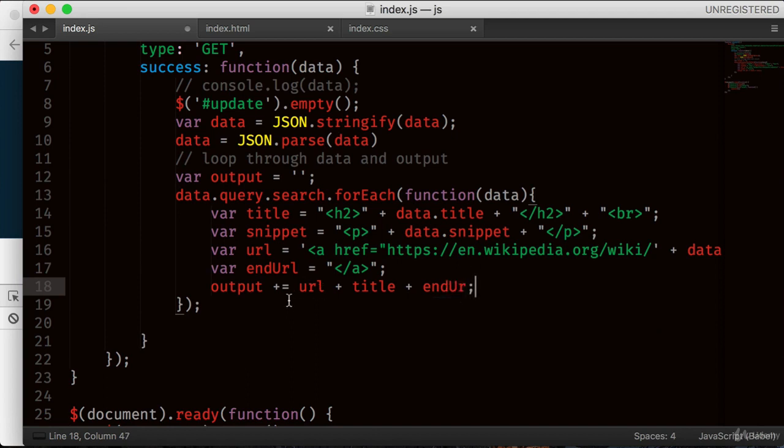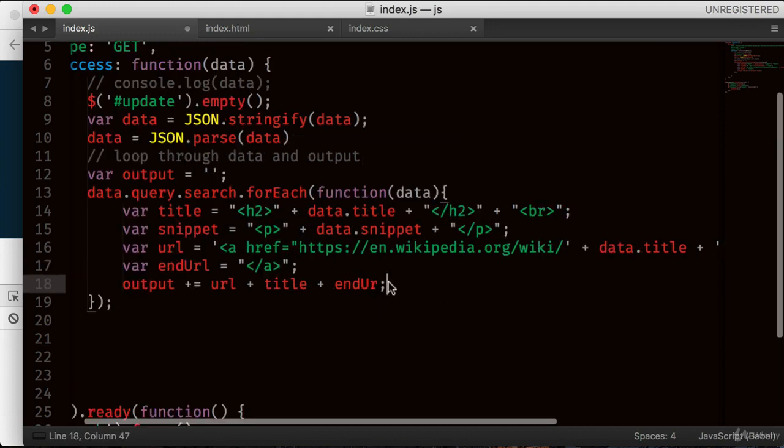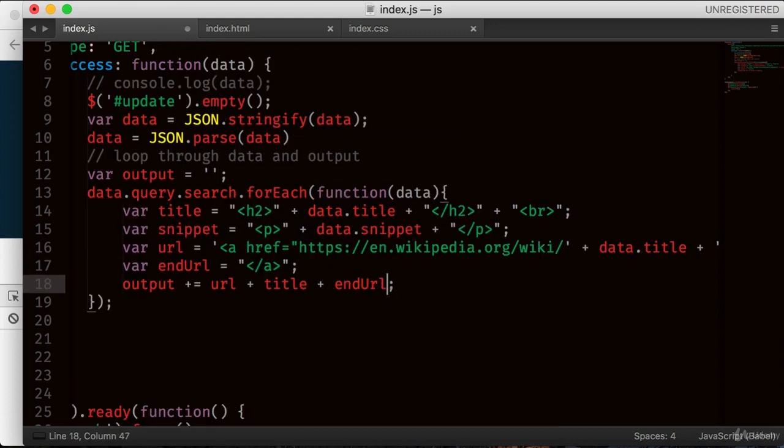As you can see, this is how it is wrapped, because it gets kind of tricky: get the URL, get the title, and wrap it with the end URL. That's the trick we have to apply here. It can get a bit annoying, but that's how it is. Plus we give the snippet as well, and then we can add a horizontal line, so after each result there will be a horizontal line, so it looks like a separate result.